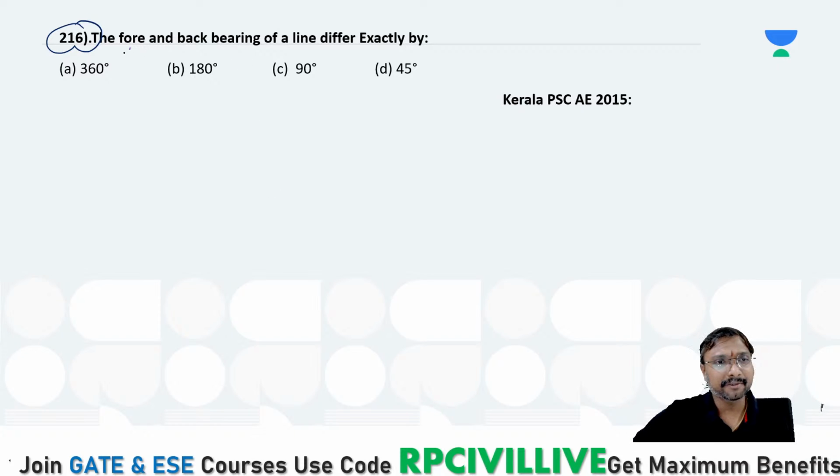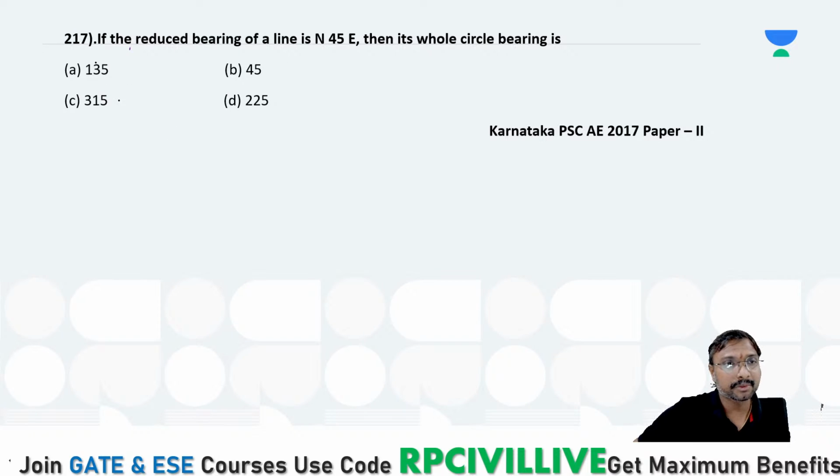The forebearing and back bearing of a line differ by exactly 180 degrees. If it is not 180 degrees, you can say that particular station is affected by local attraction. Those readings are wrong, and those particular stations will be affected by local attraction. So this is your 217.